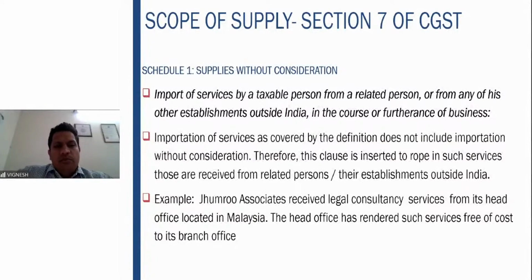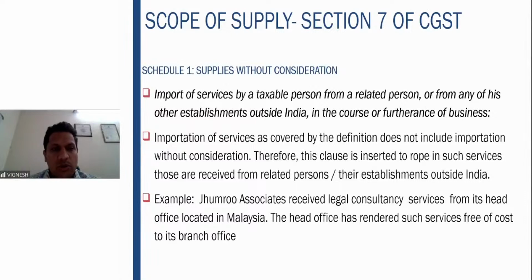Then the next one: import of services by a taxable person from a related person or from any of his other establishments in the course or furtherance of the business. So here, services get imported from a related person or from any of the establishments outside India in the course of business. Even without consideration, it comes here. Importation does not otherwise include importation without consideration. These are all to be considered where services are received from related persons or establishments outside India.